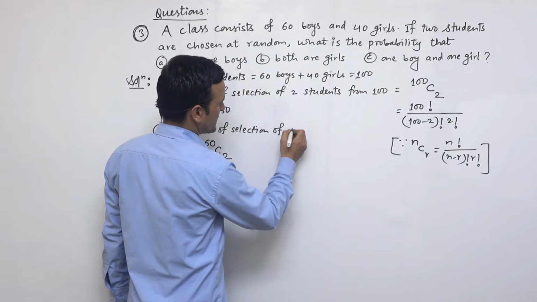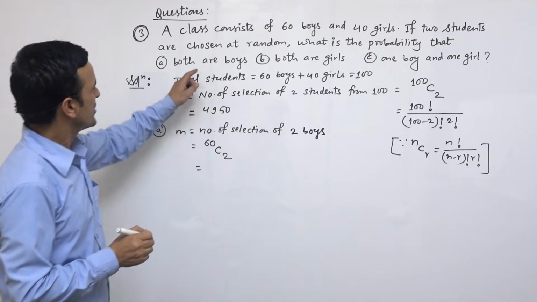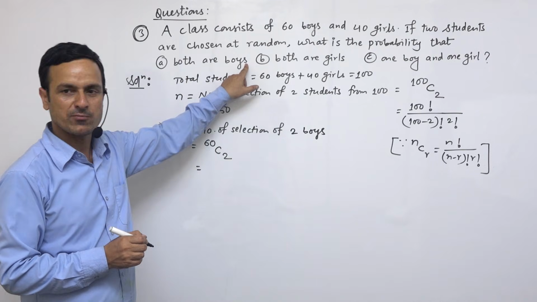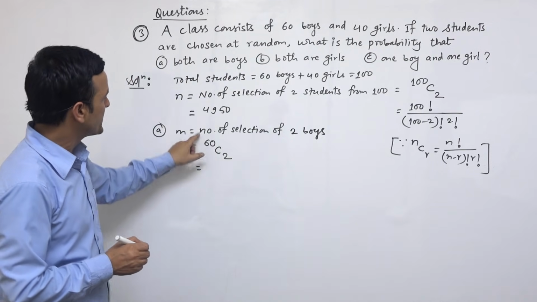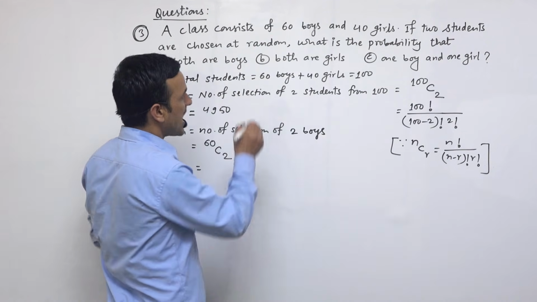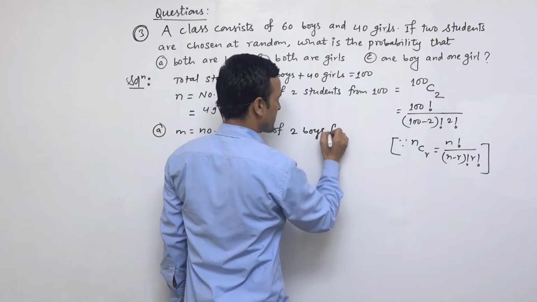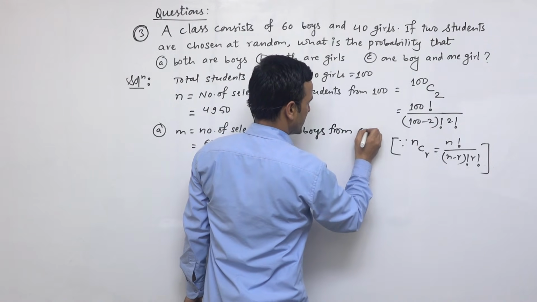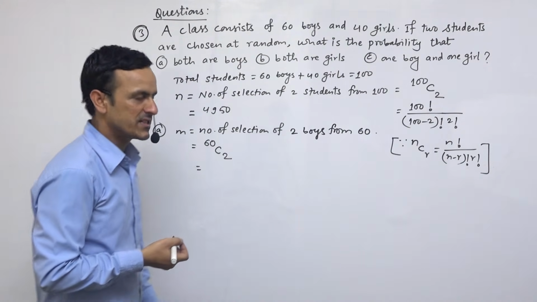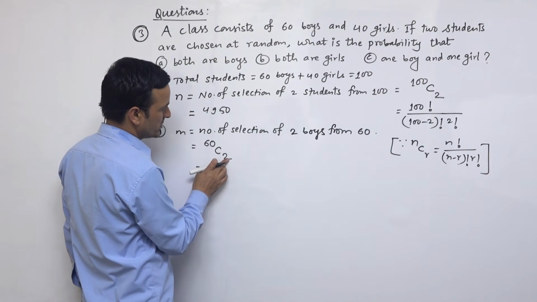Number of selections of 2 boys. So go to number A. In number A, we have both are boys. Boys means we have a total of 60 boys, and out of them we can select only 2. So 2 boys from 60. The total number of boys is 60, so we can write it as 60C2.